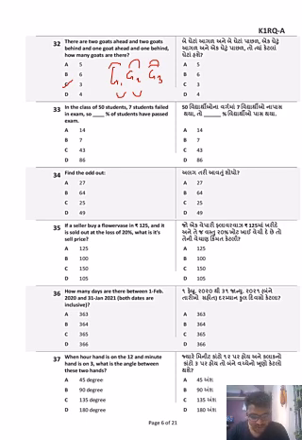In a class of 50 students, 7 students failed in the exam. So what is the pass percentage? Okay. In a class of 50, 7 students failed. So what remains? 43 students have passed the examination. 43 out of 50 have passed the examination. And since you're finding the percentage, you need to multiply it by 100. 2 into 43, what is 2 43s? 86. So 86% of students have passed the examination.